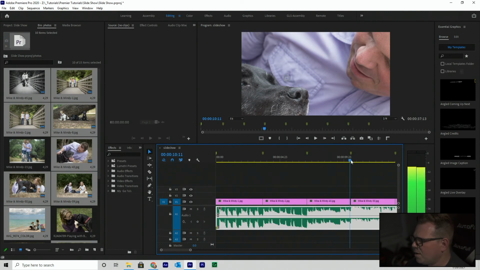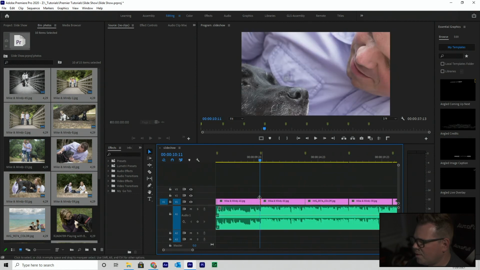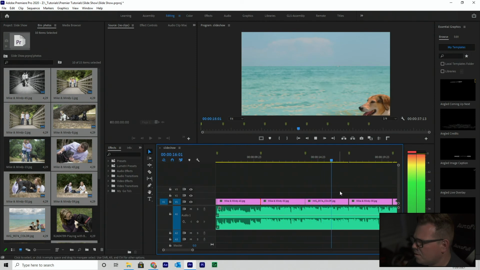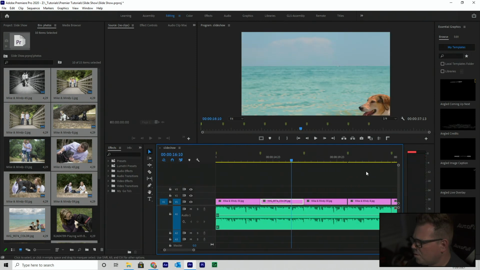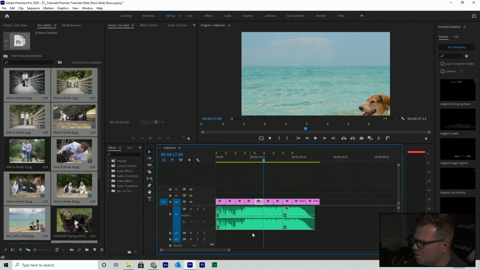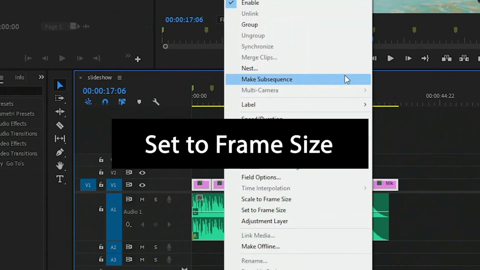Now, sometimes you might run into an issue where for some reason it decided, hey, I'm not going that far. So you just need to grab that right edge and bring it to the next image. Here's another one, bring it over. For some reason, a few of these decided to not go the full length. So let's see what we've got. I'm going to quickly grab all of my images, right click on them and say set to frame size.